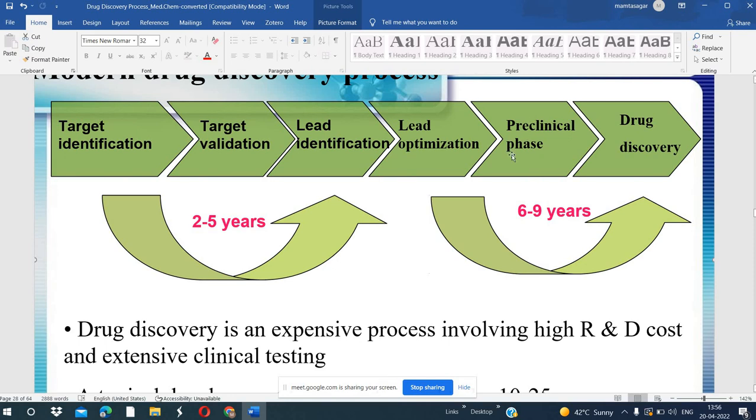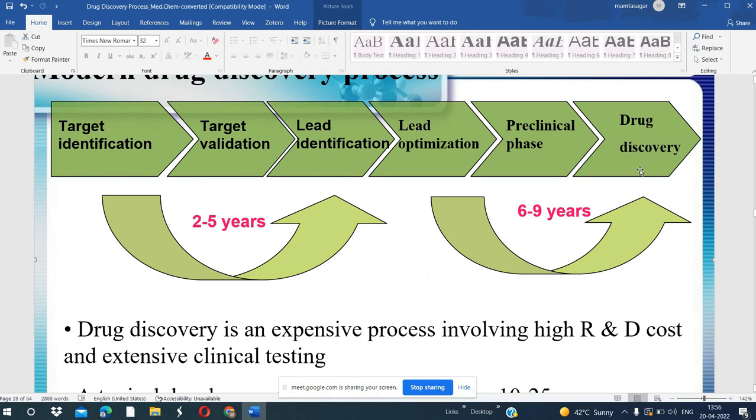In microarray analysis we study how the drug can be applied to the target and the changes can be observed. We have a separate lecture on microarray analysis, so you can watch my lecture on it.